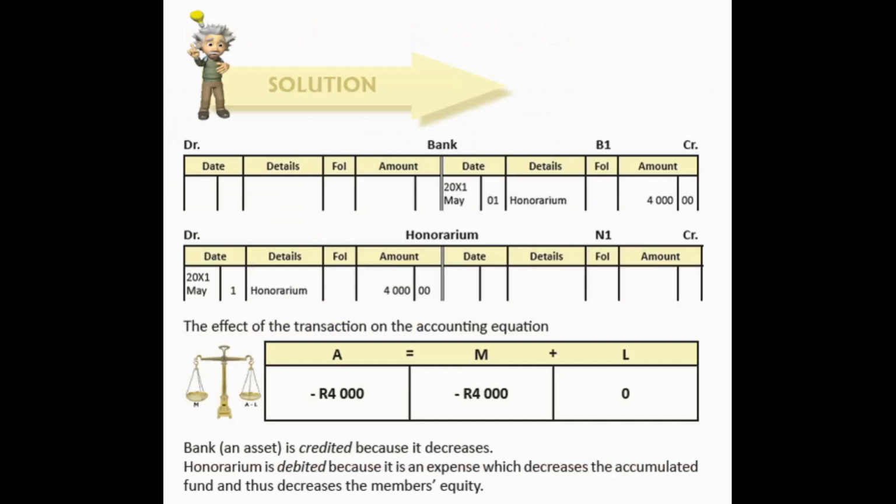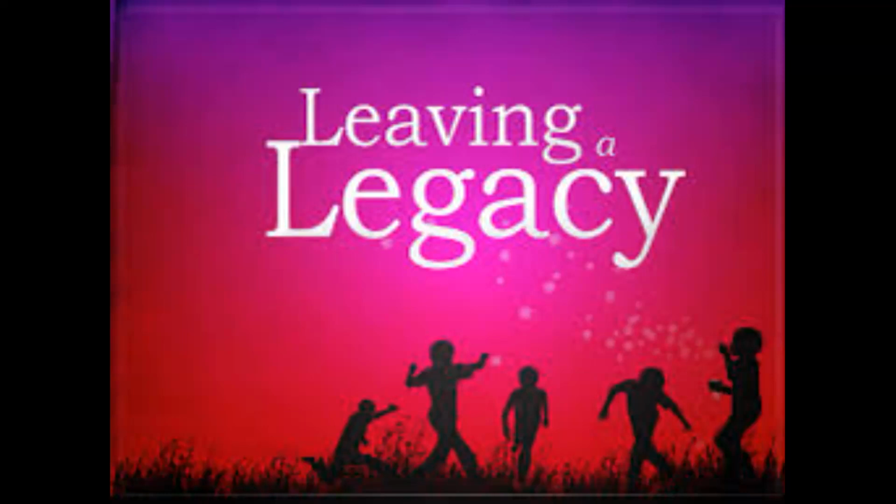Because we pay money, we credit bank R4,000 and debit honorarium, which is also a normal expense. So we debit honorarium 4,000, and credit bank. Bank is an asset that decreases, and honorarium is an expense that decreases the membership equity.